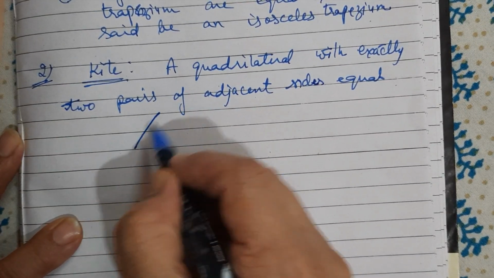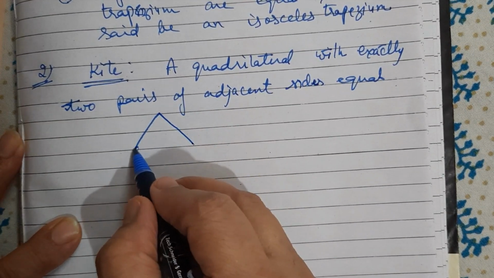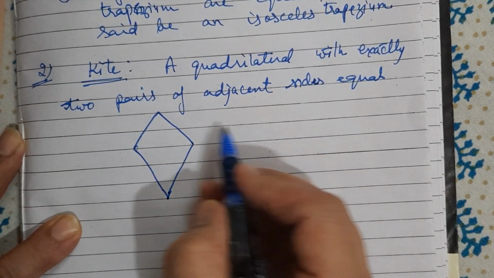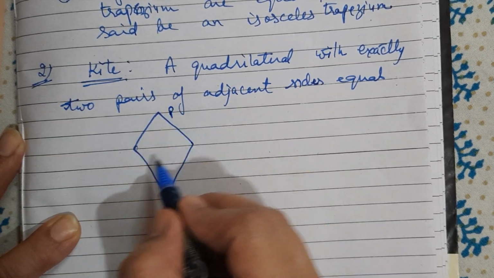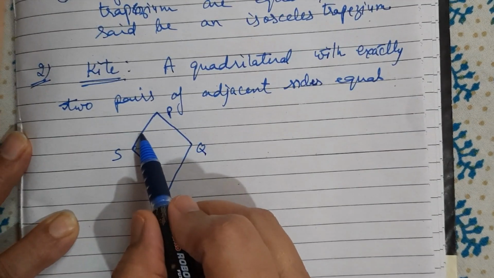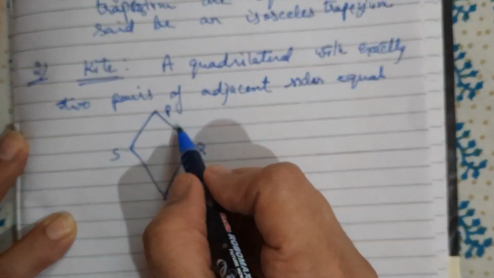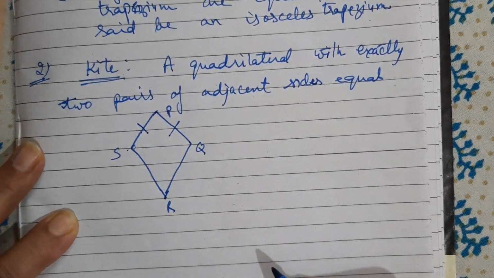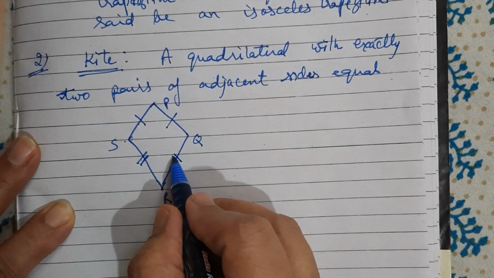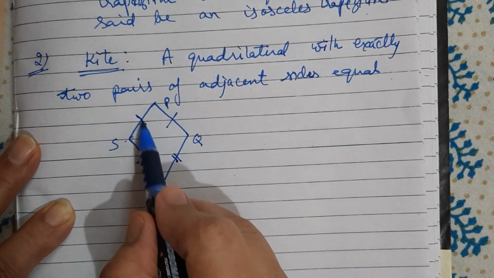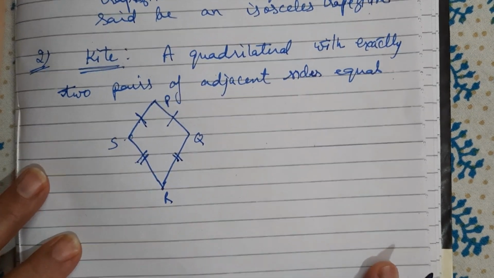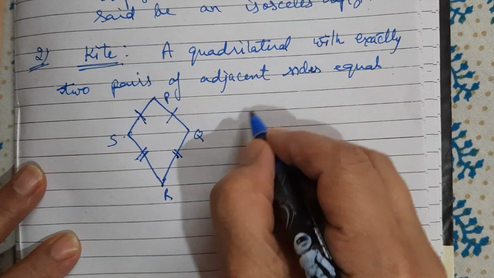So I will draw a figure here. In this figure, name it as P, Q, R, S. PS and PQ are adjacent sides and the length of PQ is equal to PS. Similarly, this side is equal to this side. They are also adjacent sides. So the two pairs of adjacent sides are equal. This is a kite. Now, properties of a kite.